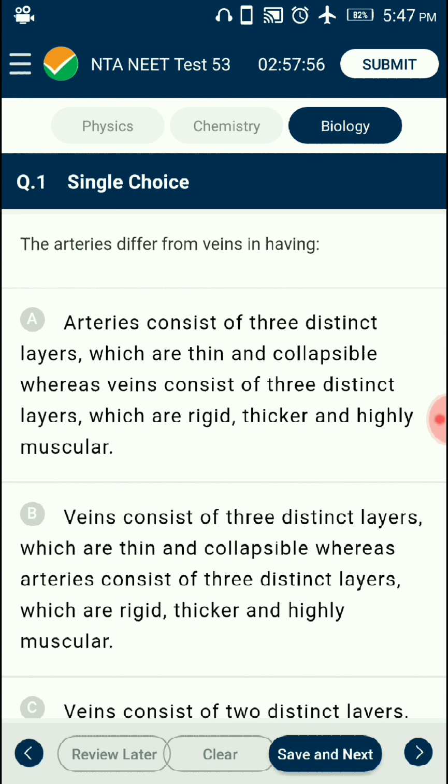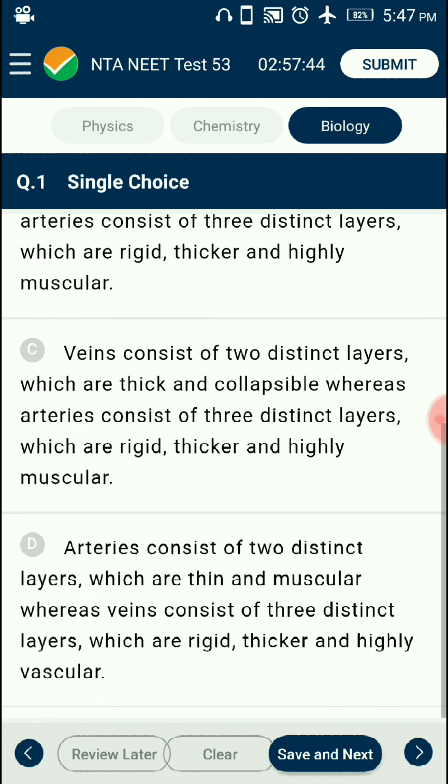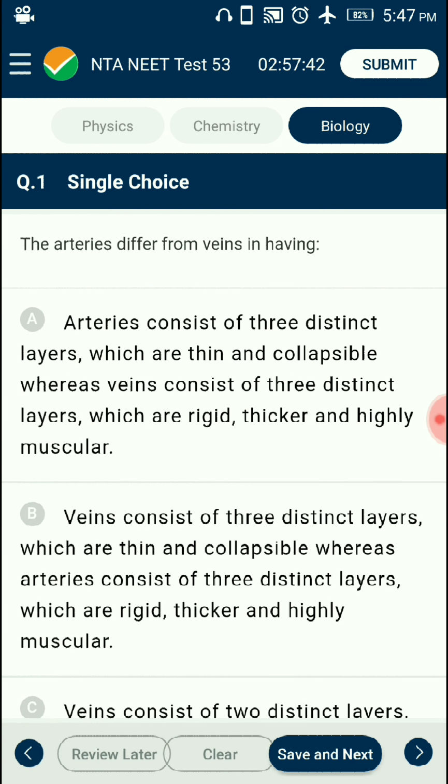Veins consist of three distinct layers, which are thin and collapsible, whereas arteries consist of three distinct layers, which are rigid, thicker, and highly muscular. So the answer for this question is option B.